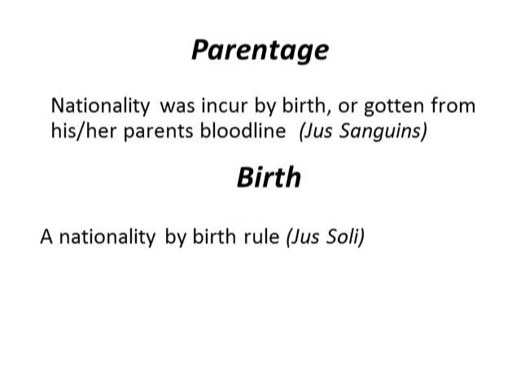Parentage. Nationality is incurred by birth or gotten from his or her parents' bloodline. In short, it can be called jus sanguinis. Birth. A nationality by birth rule, or jus soli, means when someone is born in a state that acknowledges that individual as its own citizen automatically.